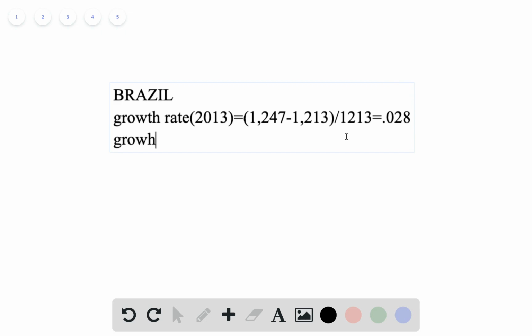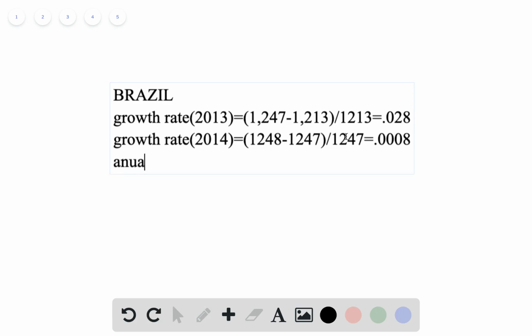And for the growth rate in 2014, we need to use the GDP of 2014, that is 1248, minus the GDP of 2013, that is 1247, divided by the GDP of 2013, that is 1247. That equals 0.0008.